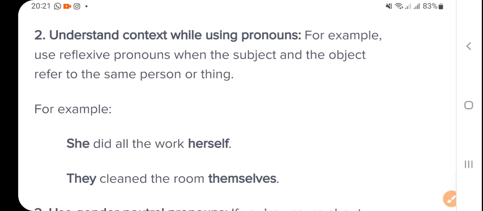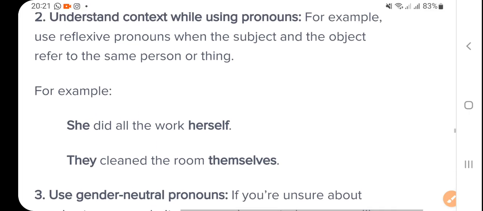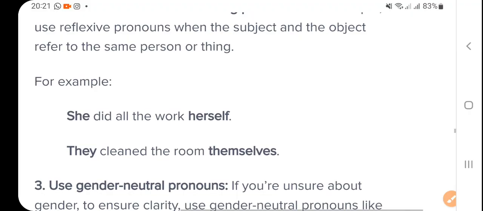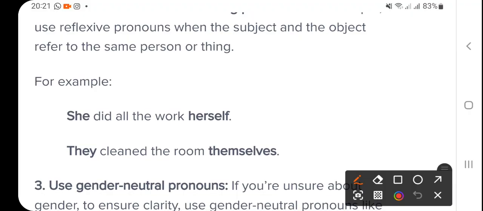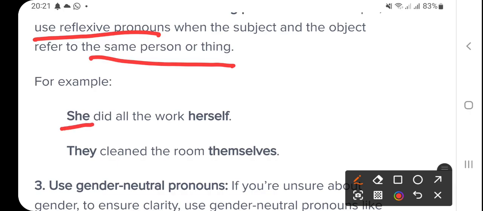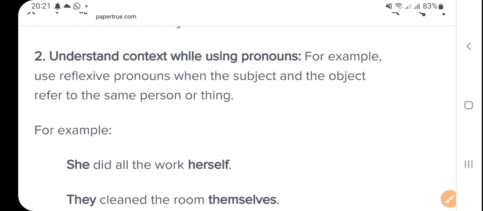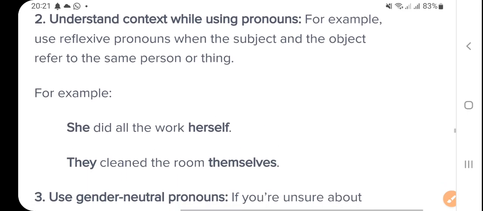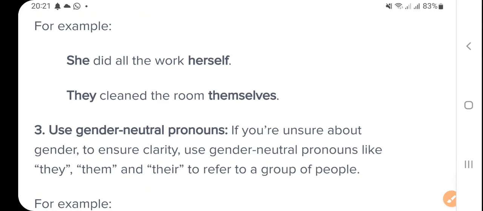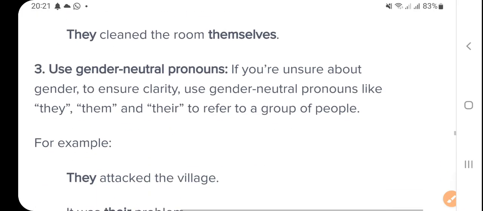Number two, understand context while using pronouns. We have to understand the context when we use a reflexive pronoun, when the subject and object refer to the same person or thing, right? So she did all the work herself. She herself, they themselves, this way, right? So that's a proper reflection must be there. Context we have to understand, and then they themselves, he himself, she herself, this way.